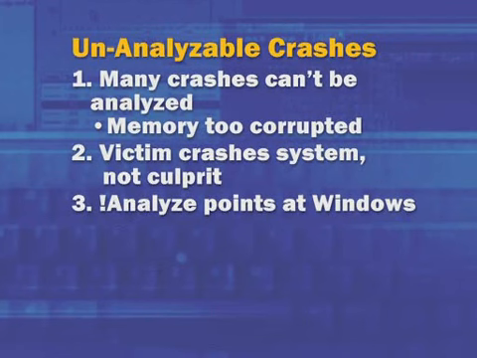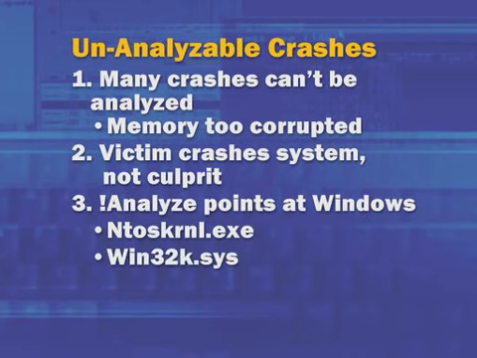Unless you catch the culprit making the corruption at the time of the crash, the finger's going to be pointed at the guy that tripped on the problem, not the guy that made the problem. So we talked about earlier, if you analyze a crash and the analysis engine points the finger at one of the core Windows components like the NT kernel, Win32k.sys, NTFS, you've probably got what's considered an unanalyzable crash, one that's going to take some extra steps to transform it into an analyzable crash.